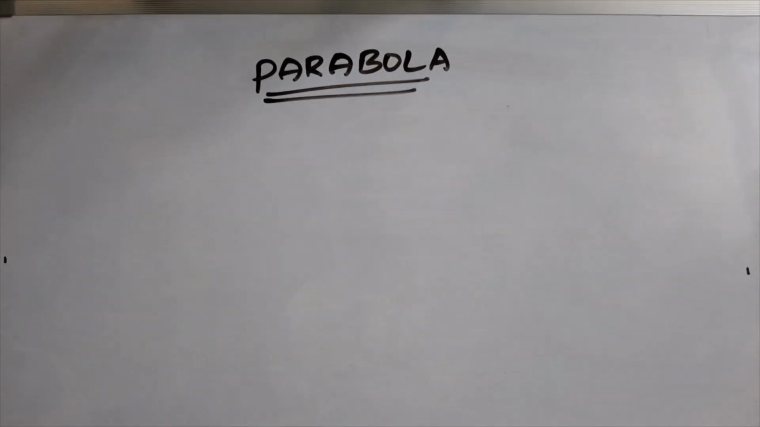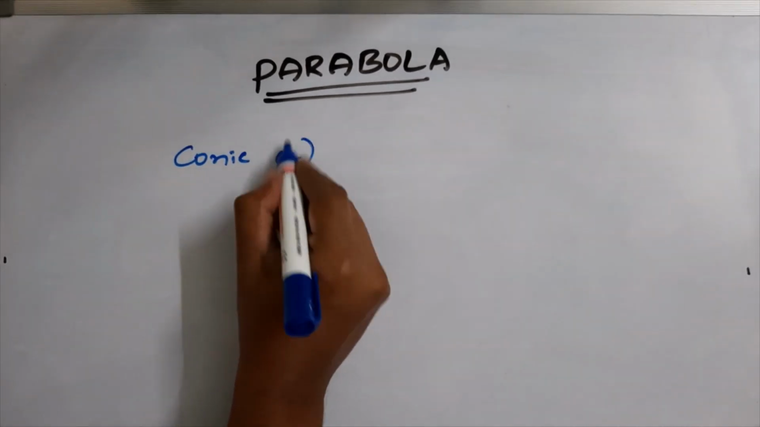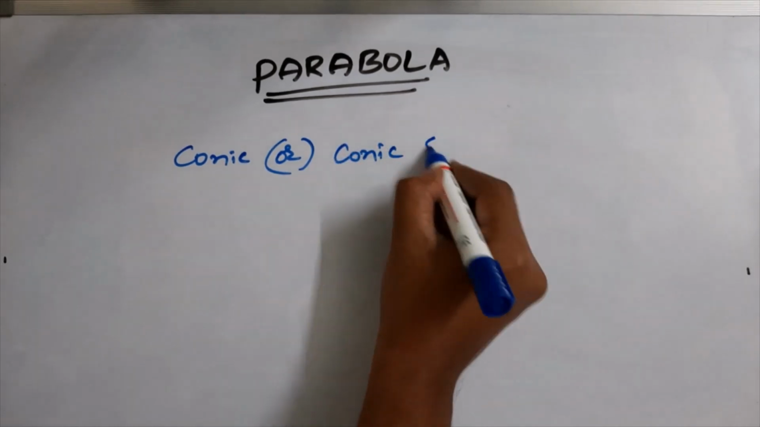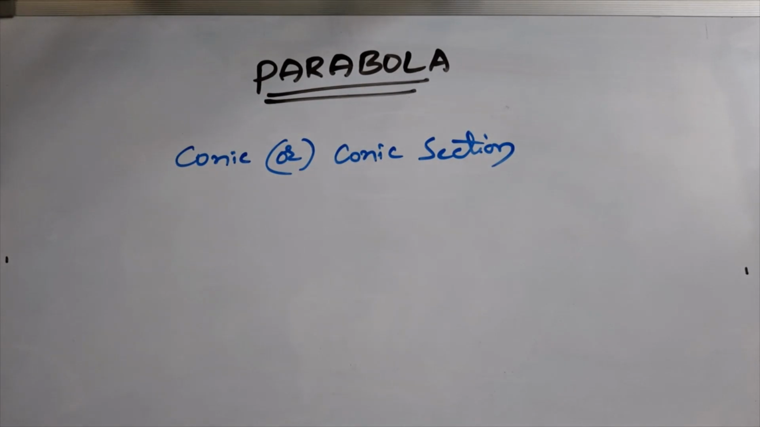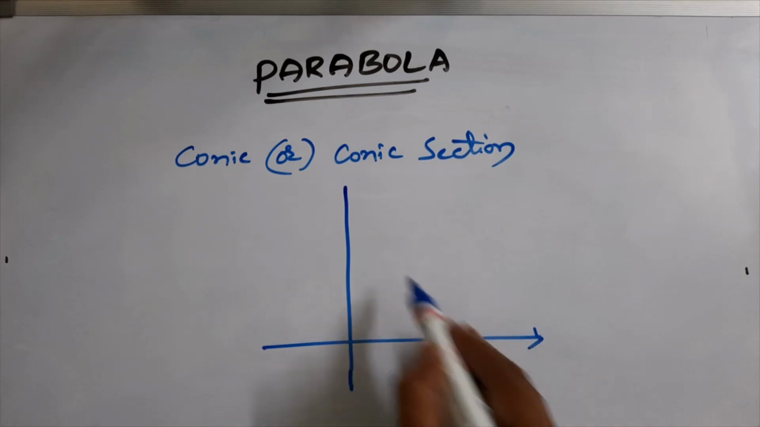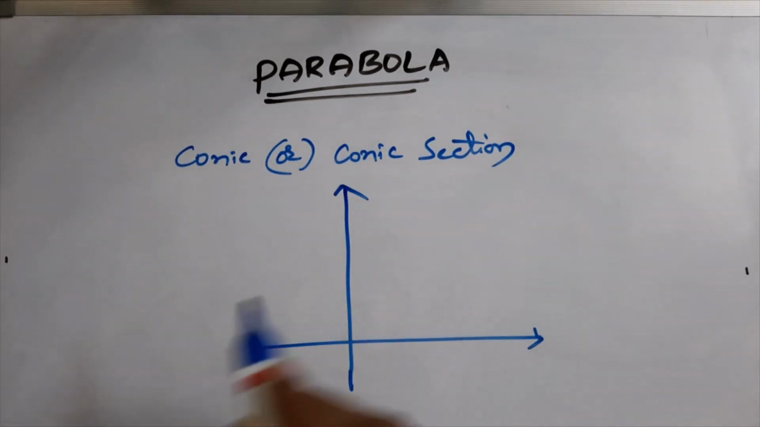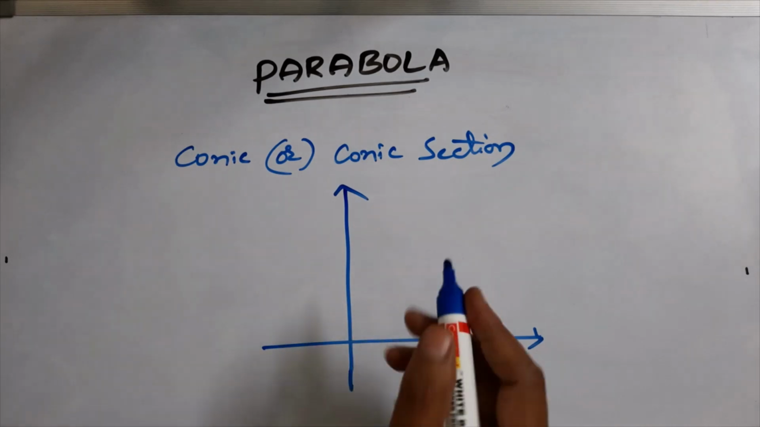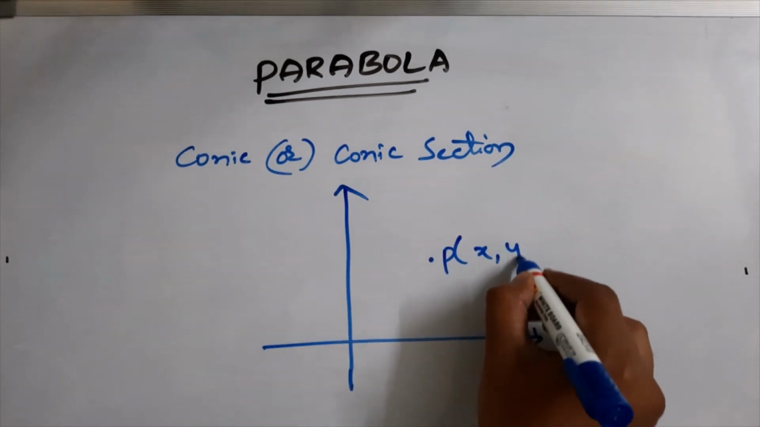Before getting into the concept of parabola, we are going to discuss what a conic or conic section is. Look at this graph. This is a plane, and suppose in this plane P is a point (x, y).